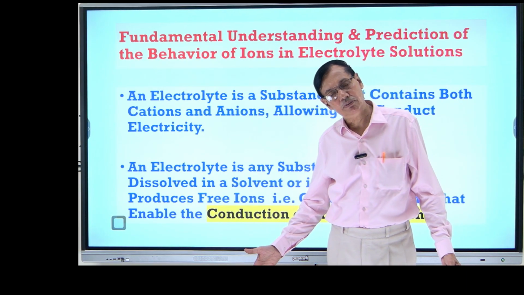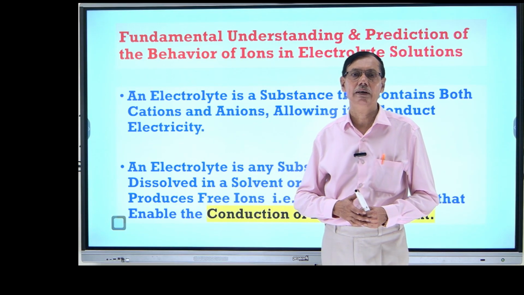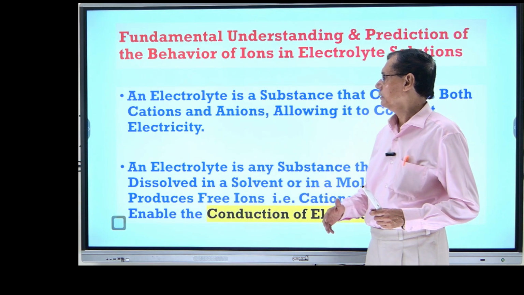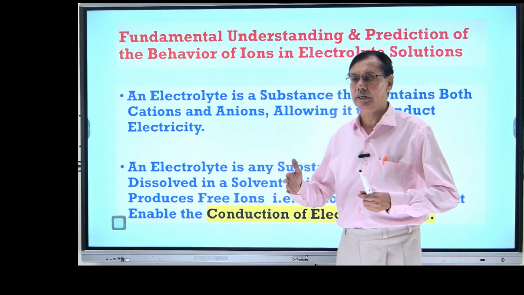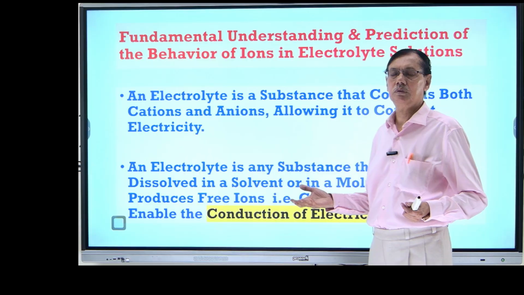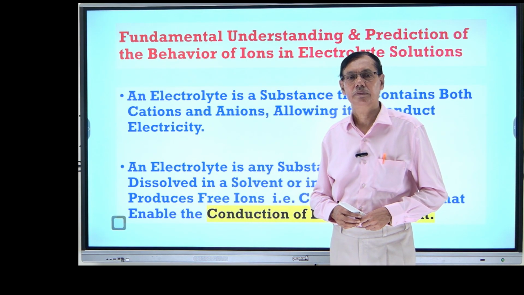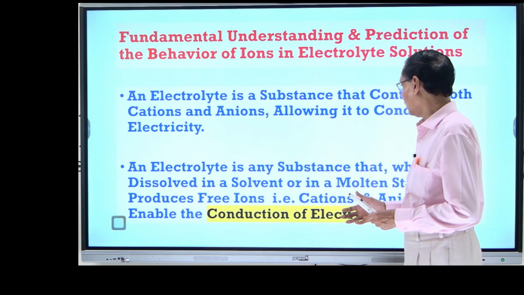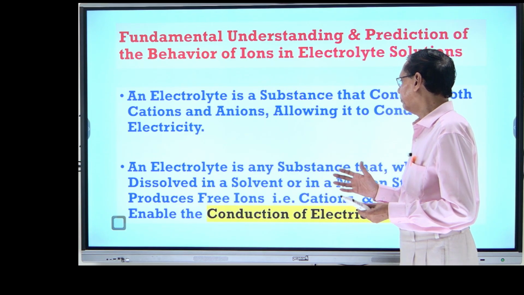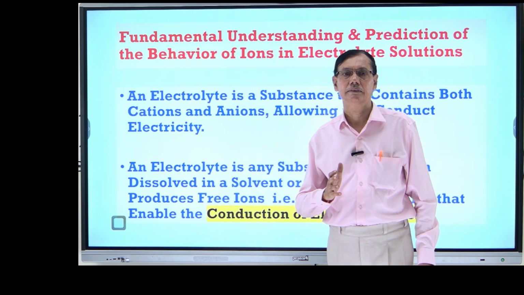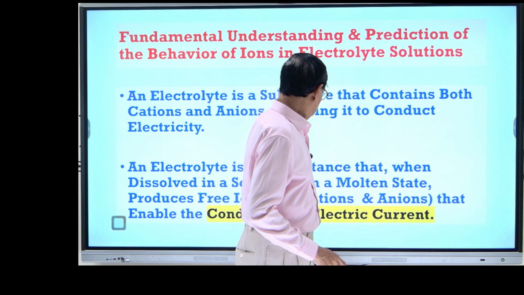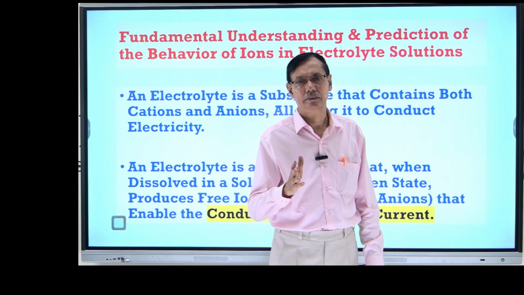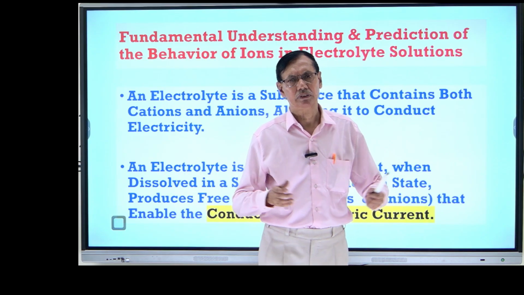And you are all aware of the definition of the electrolytes, that it is a substance that contains both cations and anions when it dissolves in a solvent, and of course it conducts electricity. Or you can say that an electrolyte is a substance that when it dissolves in a solvent or in a molten state produces free ions, that is cations and anions. And of course, the conduction of electric current depends upon the movement of these cations and anions. So that was the first theory.